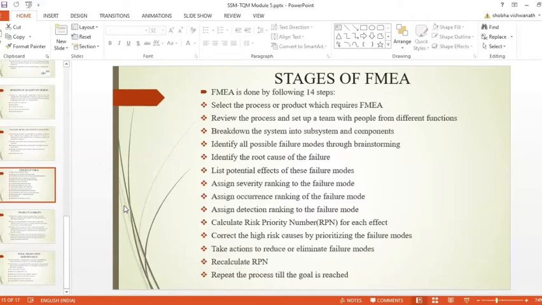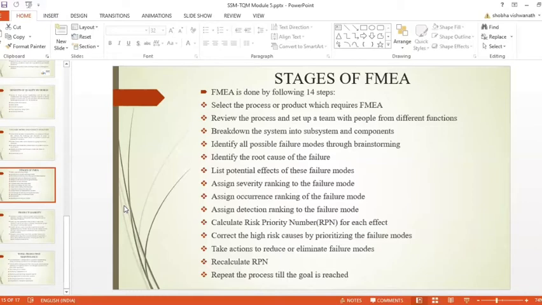In the 13th step, you have to recalculate the RPN, the risk priority number, after taking corrective actions. The 14th step is to repeat the process till the goal is reached. If the recalculated RPN is still a worrying factor, repeat the whole process to reduce the RPN.